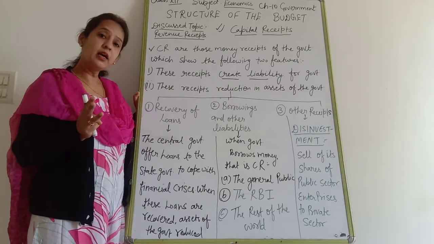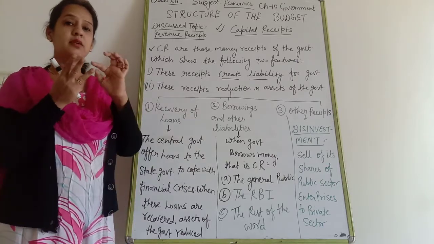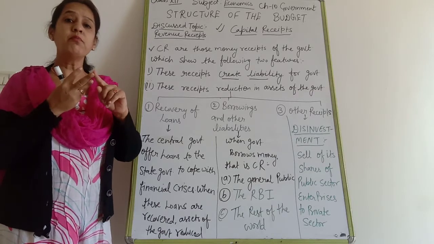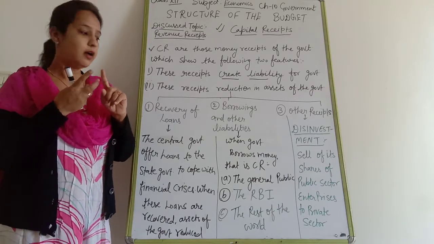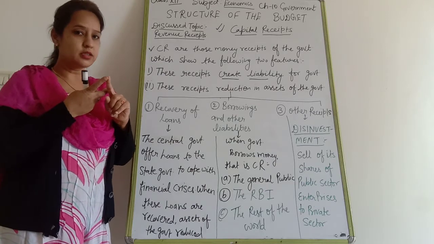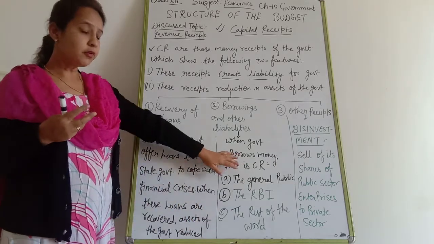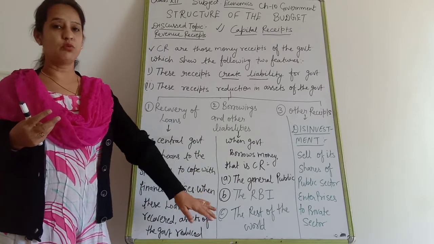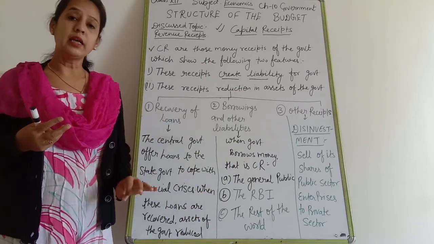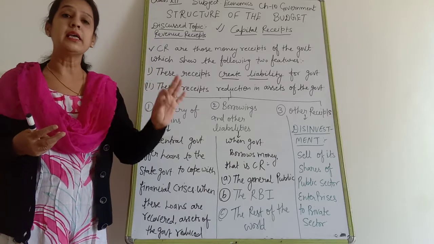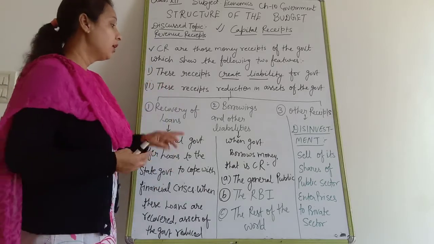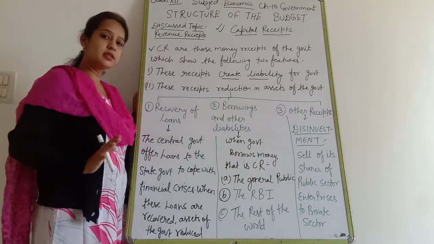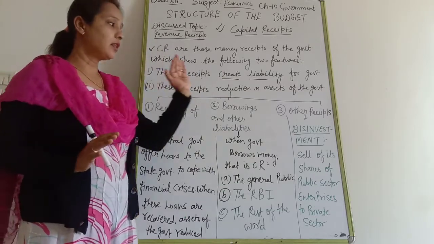Government can take a loan from three sources. The first source is the general public. Second, the Reserve Bank of India. And third, the rest of the world. If the government takes a loan from any one of these sources, it will create a liability, and if it creates a liability, it is a part of capital receipts. Clear?